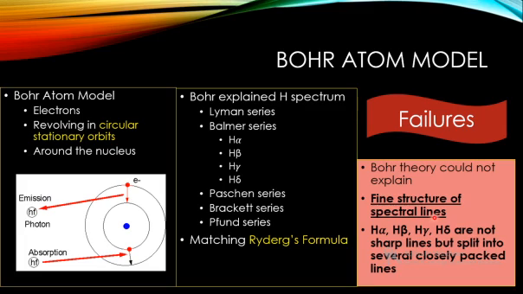Why they split up into different lines was not explained by Bohr. Bohr explained them as a single line corresponding to H alpha, another line H beta, another line H gamma, and another line H delta. He could not explain why there are a number of lines in H alpha, and similarly in the other spectral lines. So that was the failure involved in the Bohr atom model.